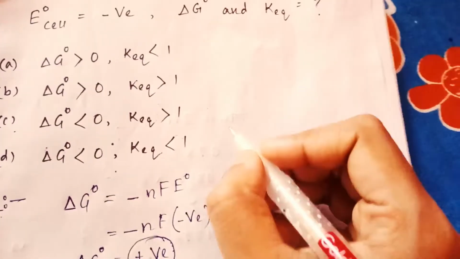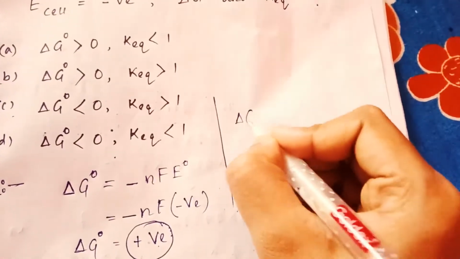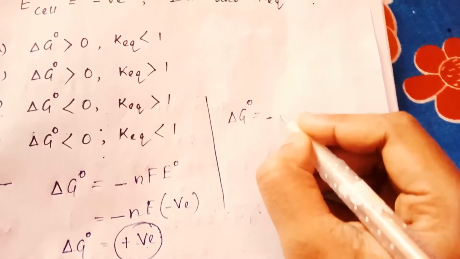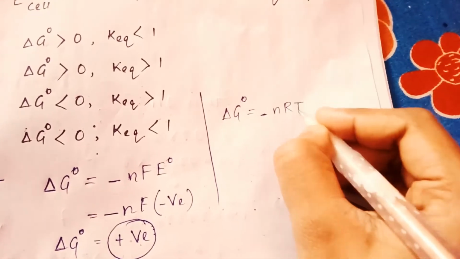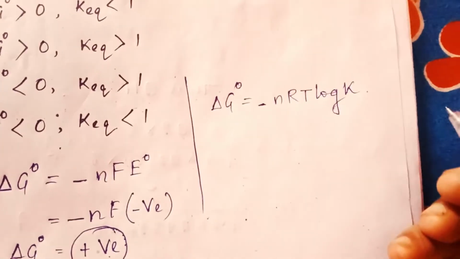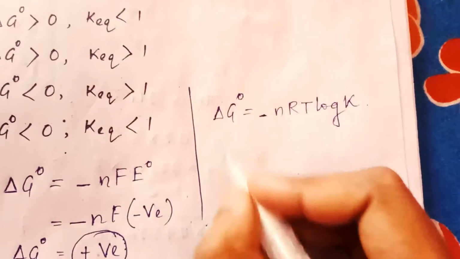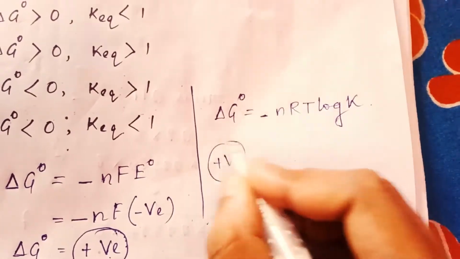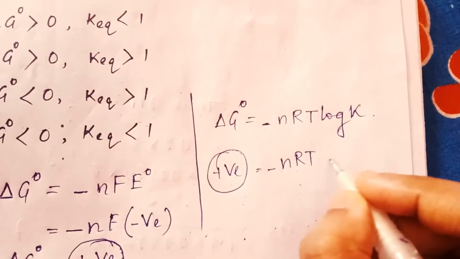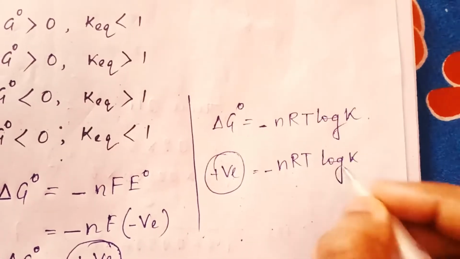Okay. Now another formula of delta G0 equal to minus nRT log of K. Okay. Now this one is positive. Here it is negative nRT, and we have to find out the K value.